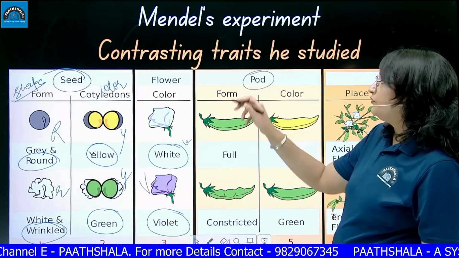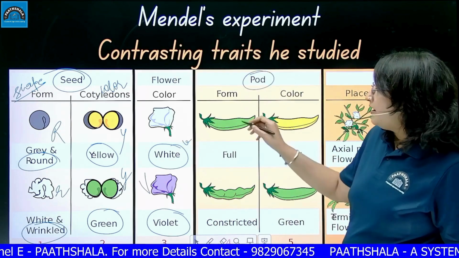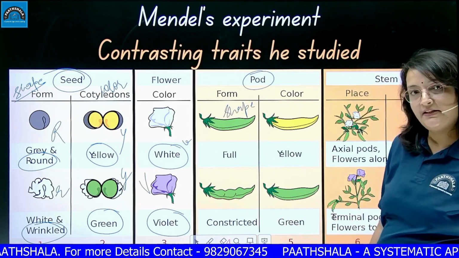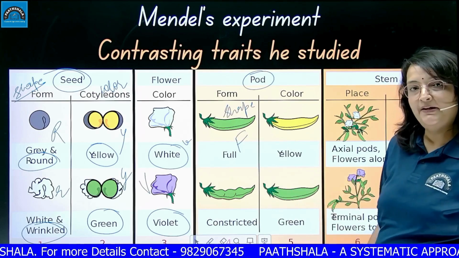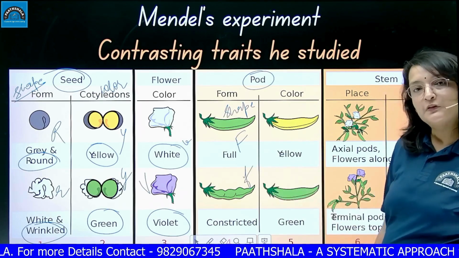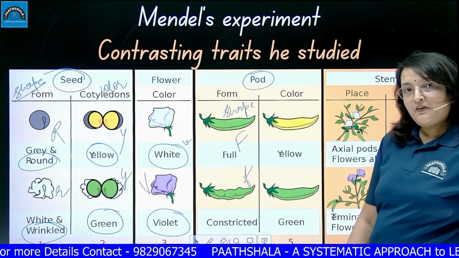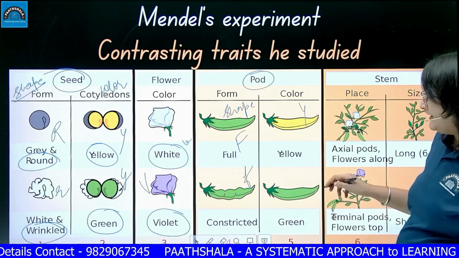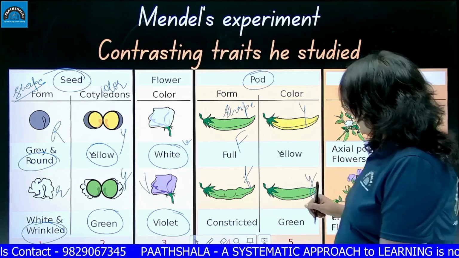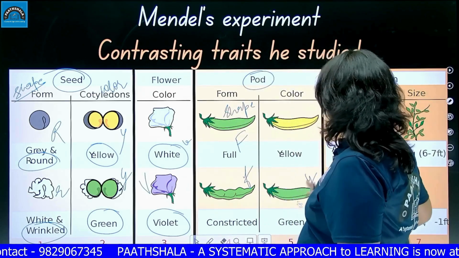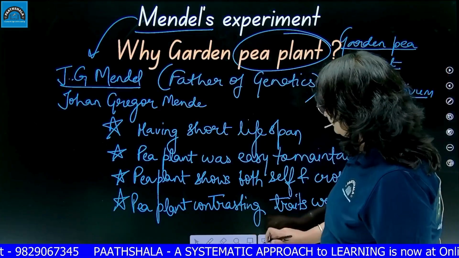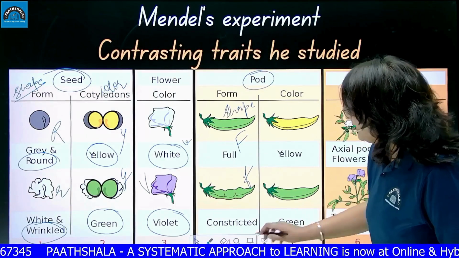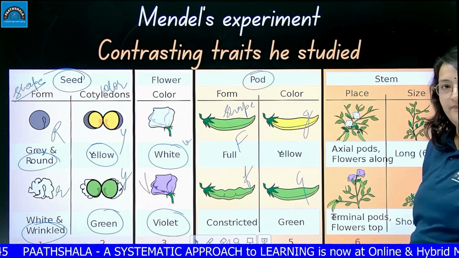Then pod, the fruit of the pea plant. The pod shape was either full or constricted. Full was dominant, capital F. Constricted was recessive, small f. Color of the pod: green was the dominant color and yellow was the recessive color in the pod.